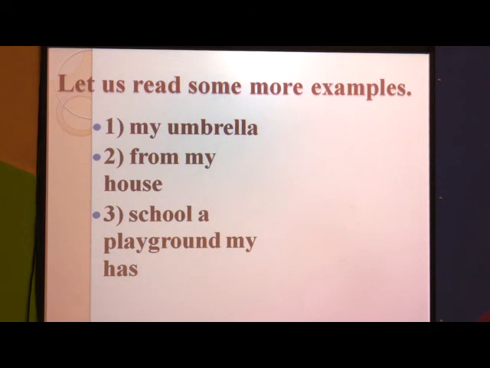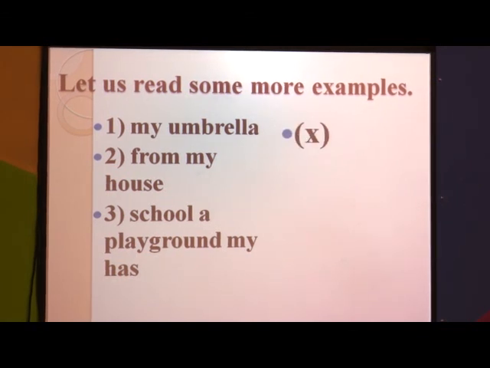Now, here I have given some more examples. First one, my umbrella, from my house, school, a playground, my has. These groups of words do not make any sense. These are not complete sentences.